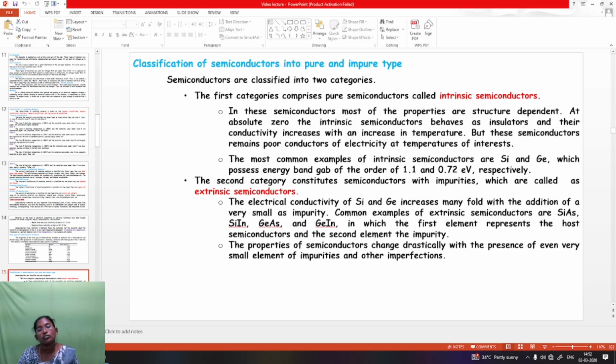The second category constitutes the semiconductors with impurities, which are called extrinsic semiconductors. The electrical conductivity of silicon and germanium increases many fold with the addition of very small amounts of impurities. Common examples of the extrinsic semiconductors are Si-As, silicon arsenic, Si-In, silicon indium, Ge-As, germanium arsenic, and Ge-In, germanium indium, in which the first element represents the host semiconductor and the second element represents the impurity. The properties of the semiconductor change drastically in the presence of even very small amounts of impurities.